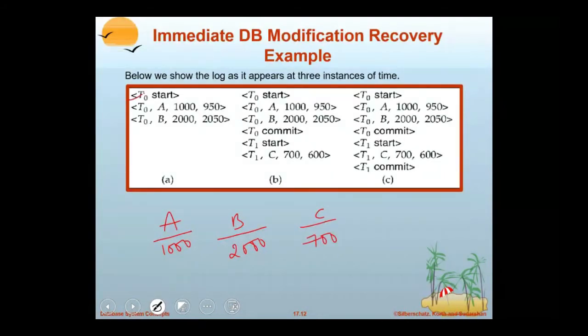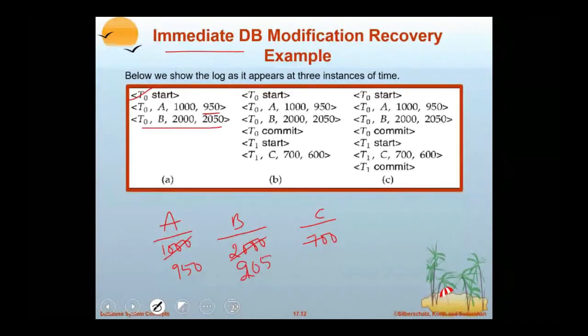Here you observe T0 started, changing the value of A to 950. Assuming that the value of A, 950, is affected to the disk immediately because of immediate database modification, and 2050 is also affected to the disk.